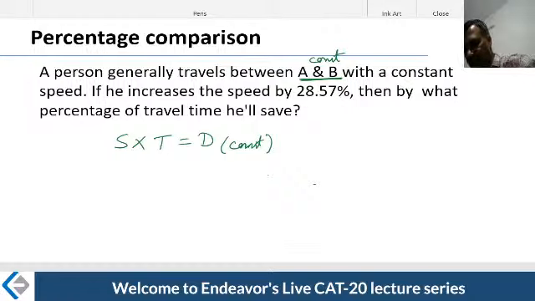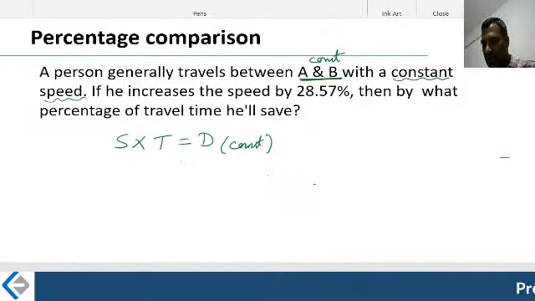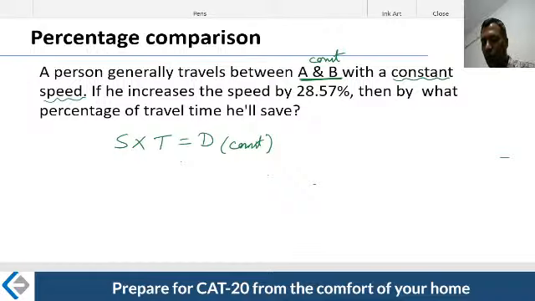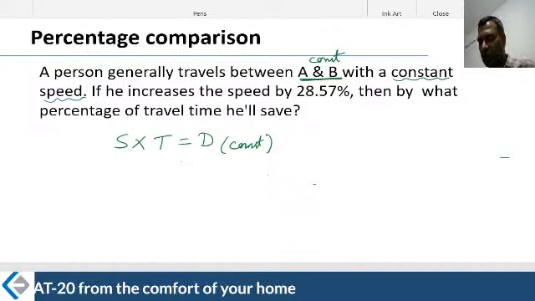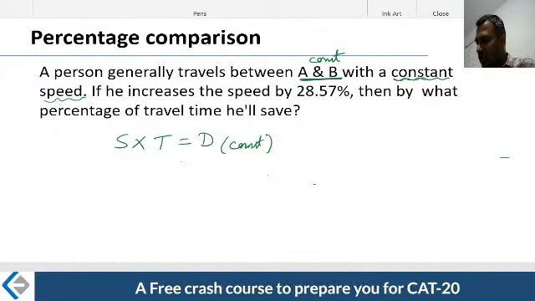No, he is not saying that. That is constant. He travels with a constant speed, which means it doesn't change. It's not that sometimes I will zoom at 20 kilometers per hour, sometimes I will go as slow as 20, and sometimes I will increase my speed to 80 kilometers per hour. No. He decides some speed and he sticks to that speed. That is called constant speed.